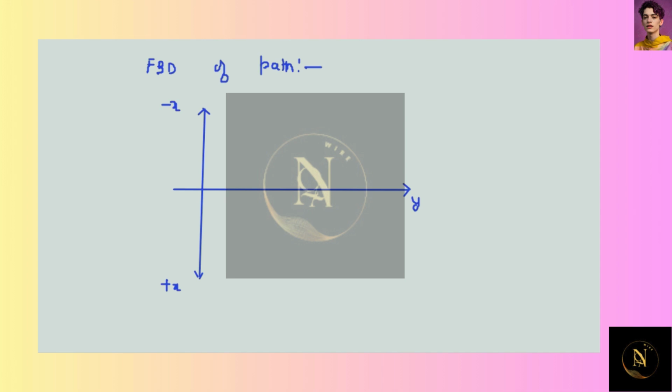So let us draw the path. It will be like this. The path is going to be like this. Now this is given as 1000, and the velocity here is a perpendicular velocity.